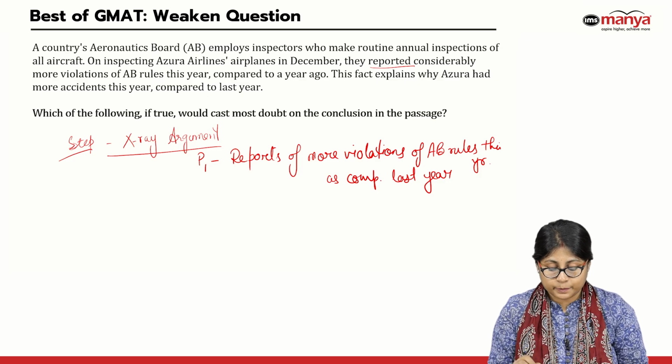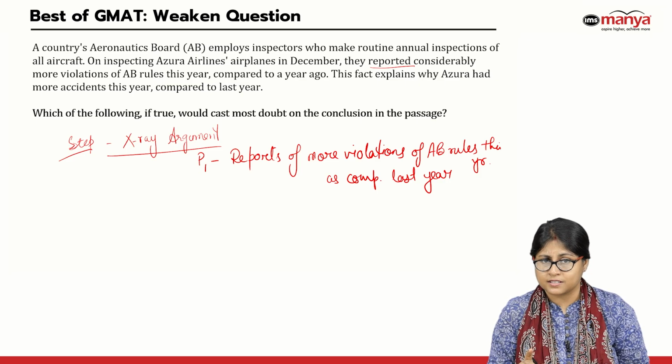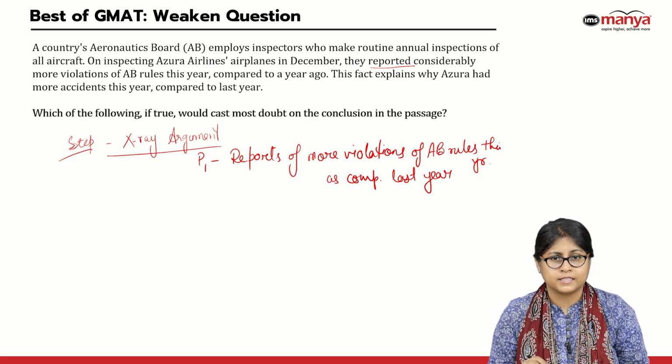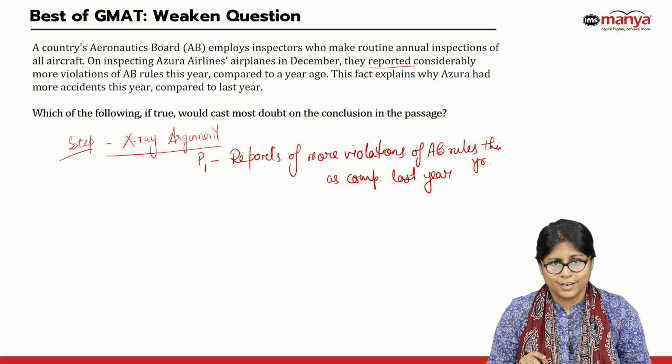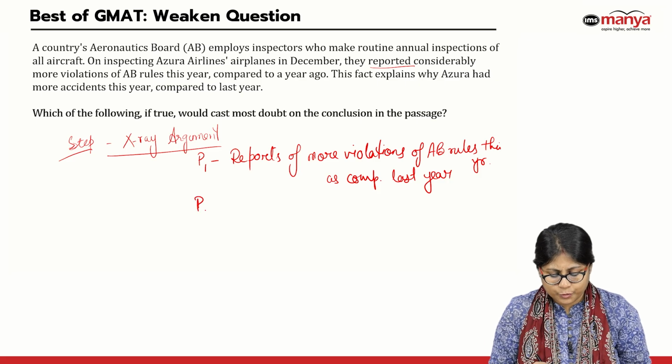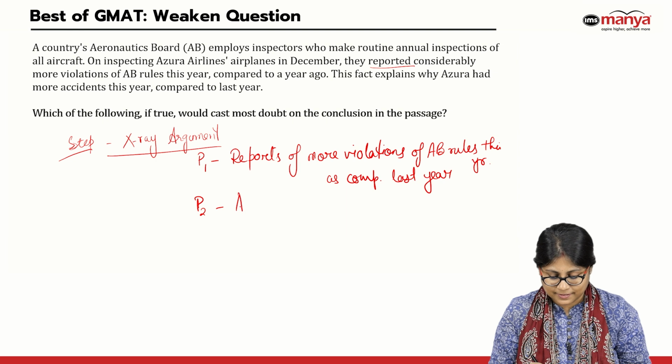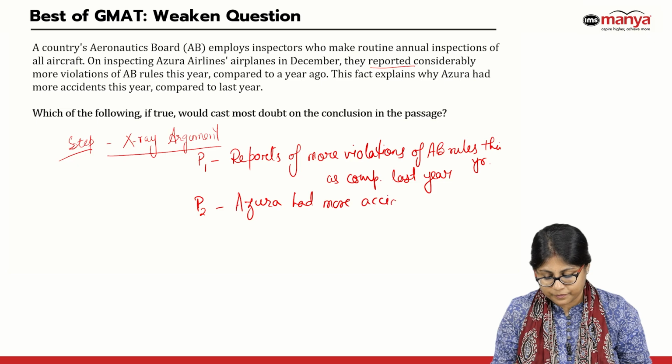This fact explains, so clearly that was a fact. This fact explains why Azura had more accidents compared to last year. So the next premise is Azura had more accidents this year compared to last year.